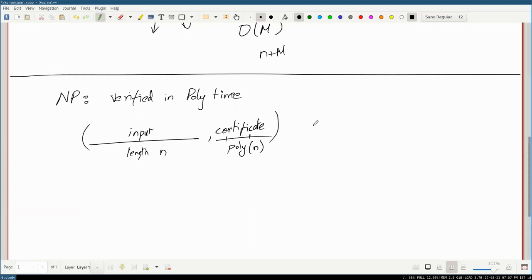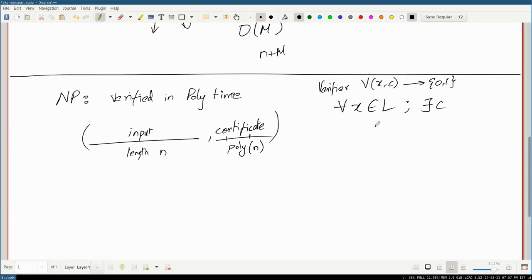Okay. So formally speaking, for all inputs x in L, there has to exist some certificate c, which is polynomial length in |x|, such that, okay, the verifier, let's say the verifier is a machine V, which takes two things, x and c, and then spits out yes or no, right?